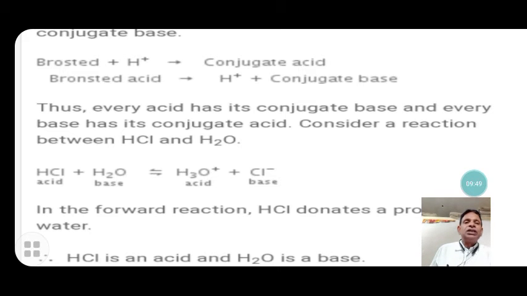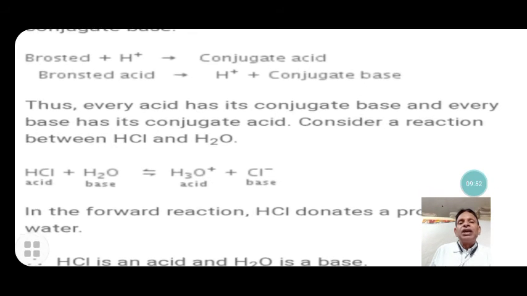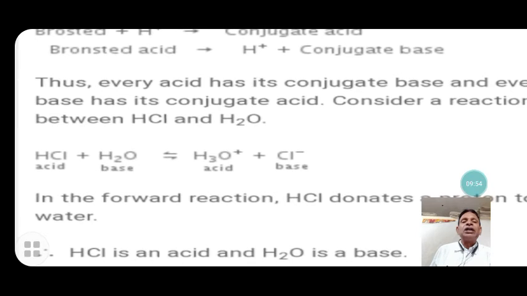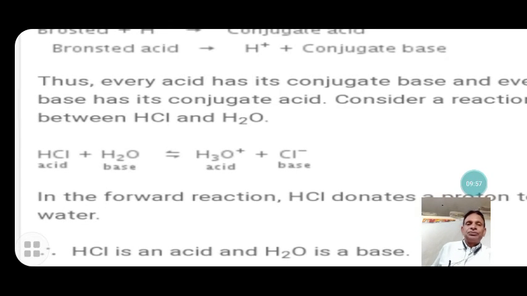Consider the reaction between HCl and water. HCl and H2O react with each other, and HCl dissociates to form the hydronium ion and the chloride ion. In this case, the acid provides the proton to H2O. HCl is the acid, and its conjugate base is the chloride ion. H2O gains the proton and acts as a base, and its conjugate acid is here.